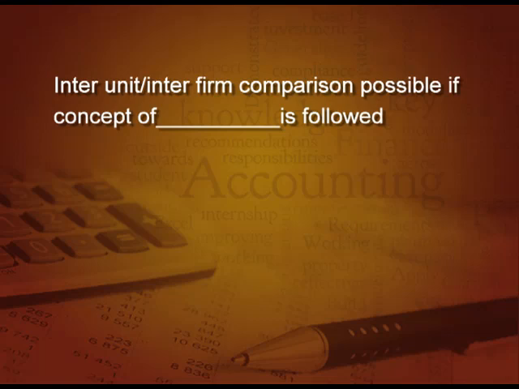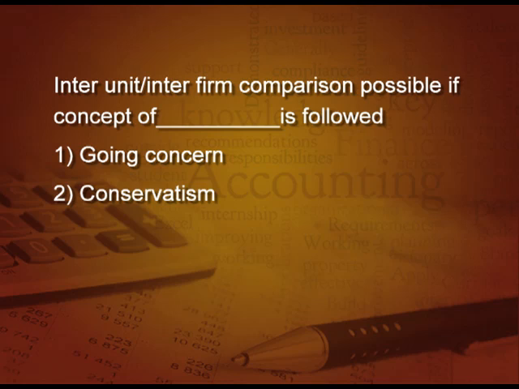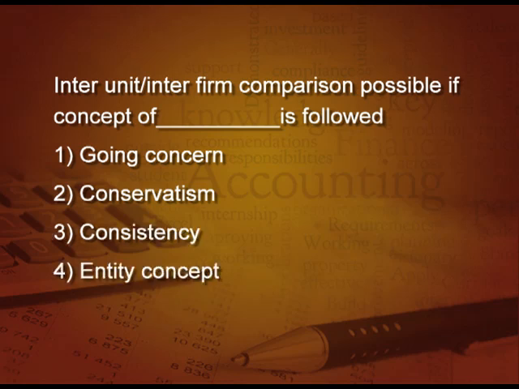Inter-unit or inter-firm comparison is possible only if the concept of dash is followed. Which concept is followed for the comparison? Is it going concern, conservatism, consistency or entity? Yes, it is consistency concept.